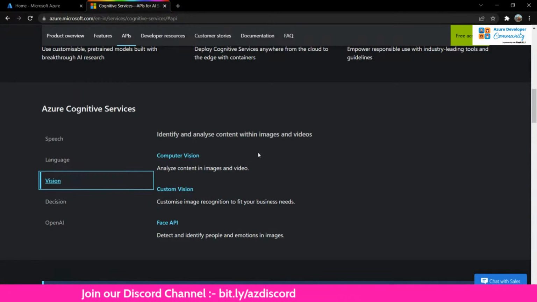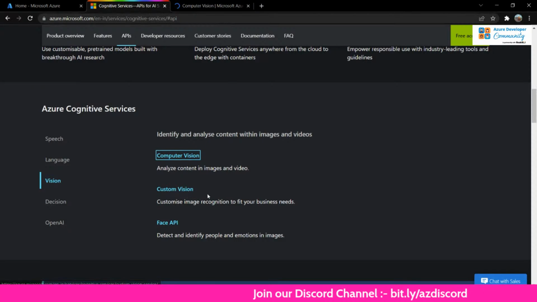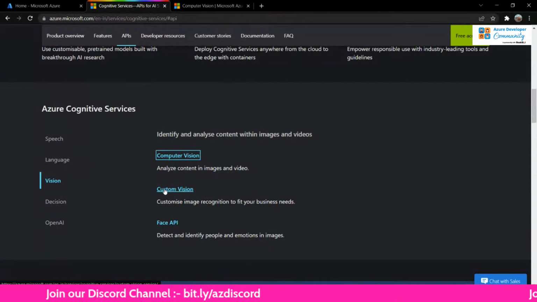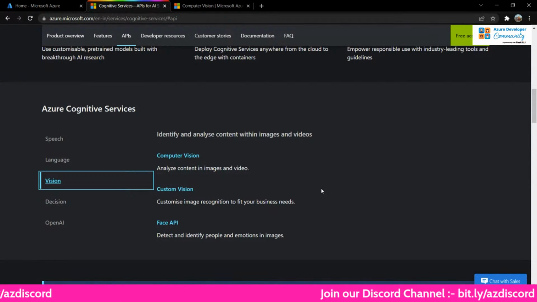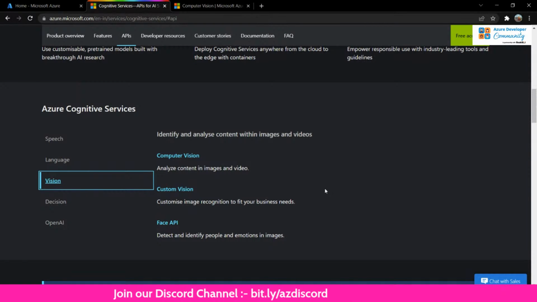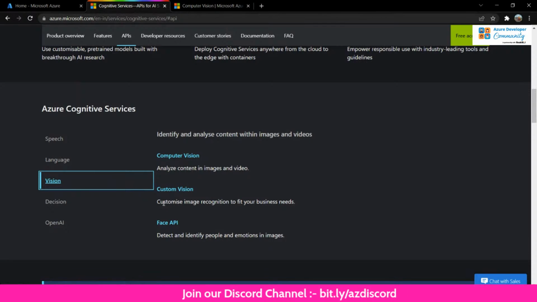Under vision, the first thing that we have is computer vision, to analyze content in images and video. There are a couple of small demos associated with it. I'll show you how to do that. And then there is custom vision. This is what I'll be creating and showing you today. And of course, this is free of cost. There is a free tier as well, so if you just have a subscription, you're good to go. Go ahead, create. You will not be charged for this. Of course, there's another tier called standard. I'll explain what tiers are. Custom vision customizes image recognition to fit your business needs.